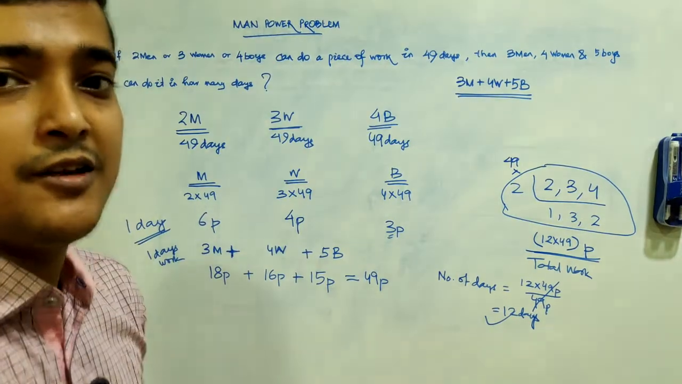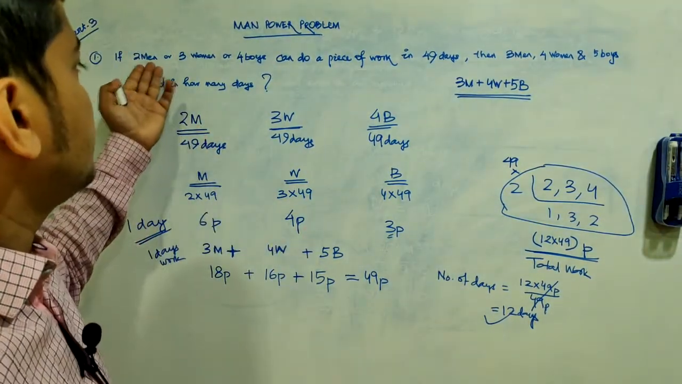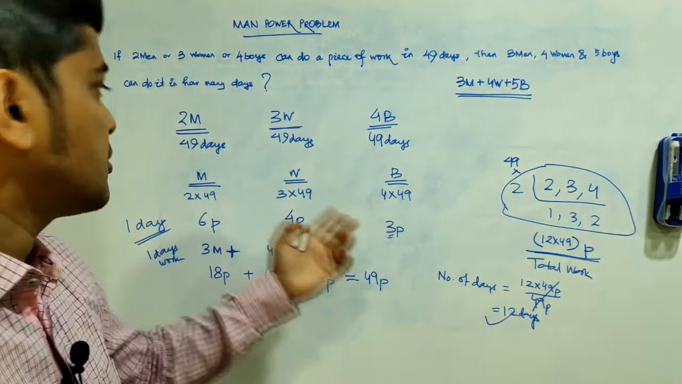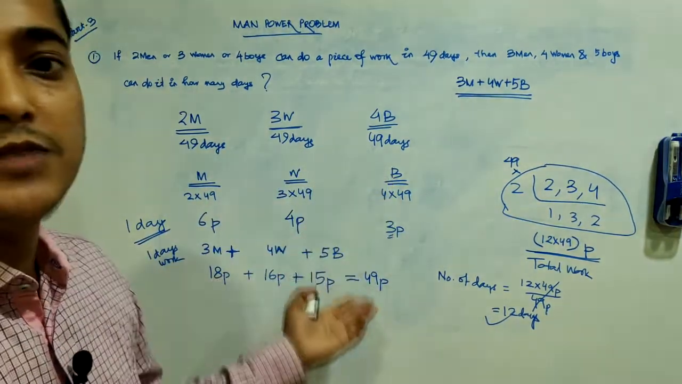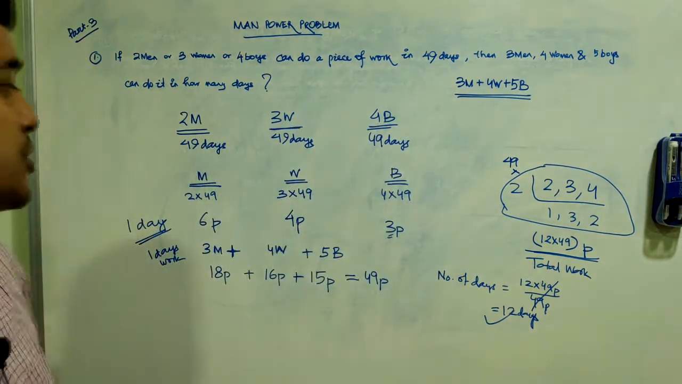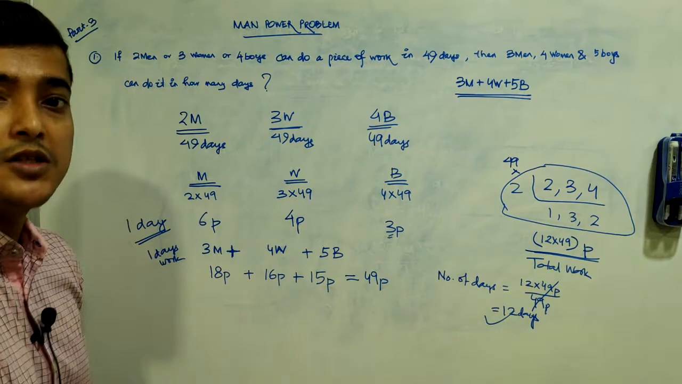Followed? Very simple. We needed to find out how many days 1 man would take to complete the total amount of work. 1 man, 1 woman, 1 boy, and this becomes simpler. The question given is 3 men, 4 women and 5 boys.